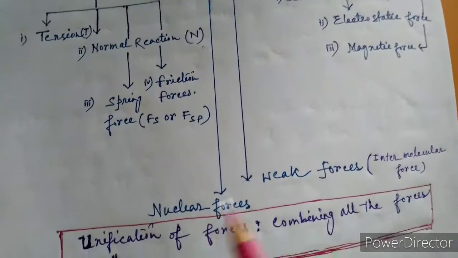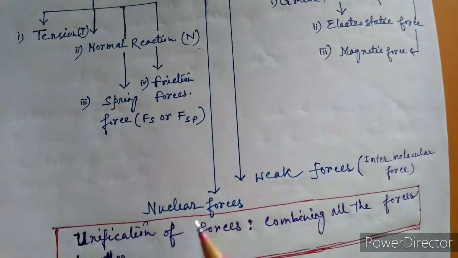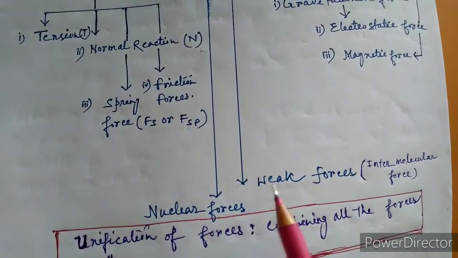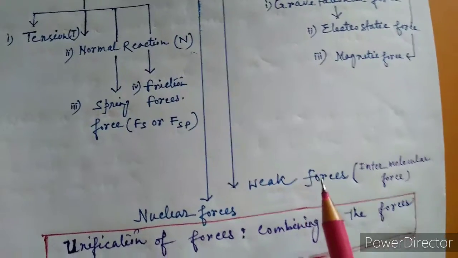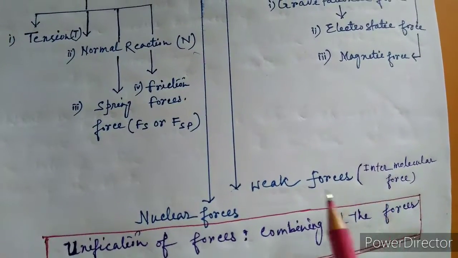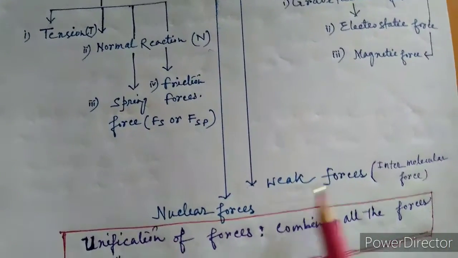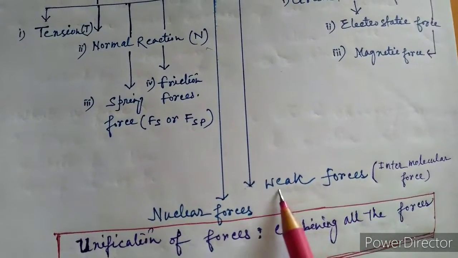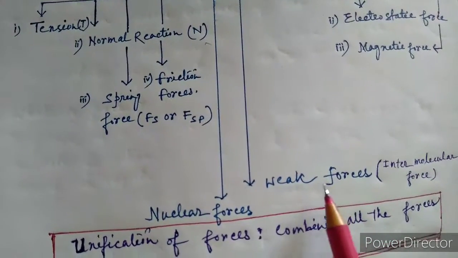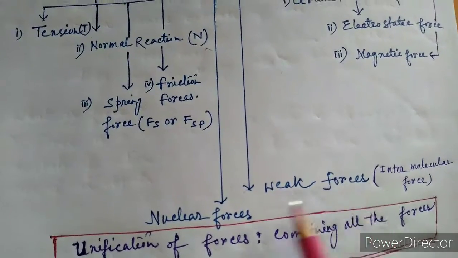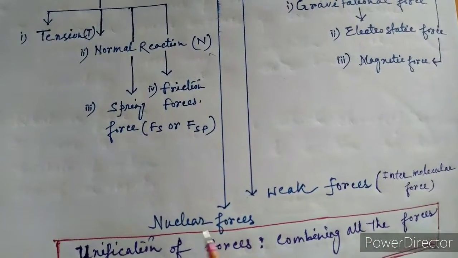And another force is the weak force, and another is the nuclear force. So what is the weak force? The weak force is the intermolecular force, like van der Waals force, etc. It is a topic of chemistry, so you will not read this either. And what is the nuclear force?